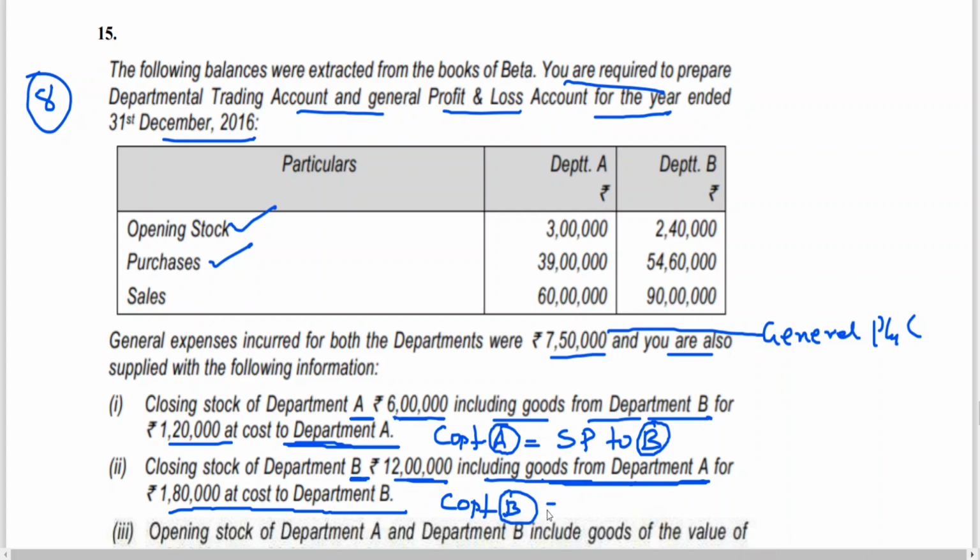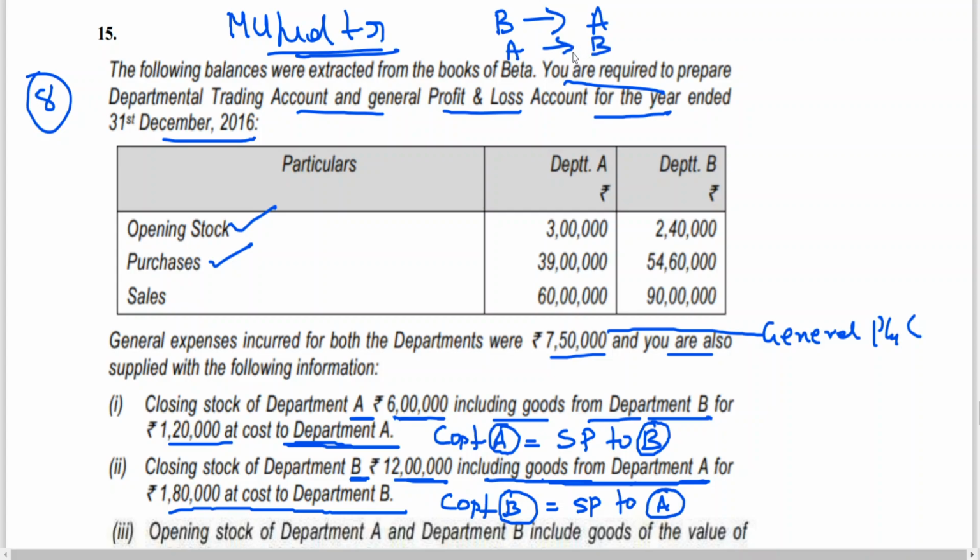Cost to B is equal to selling price to A. I think this problem involves mutual transfers, so I can put a heading like this. B transfers to A, A transfers to B. We have two possibilities: mutual transfers.